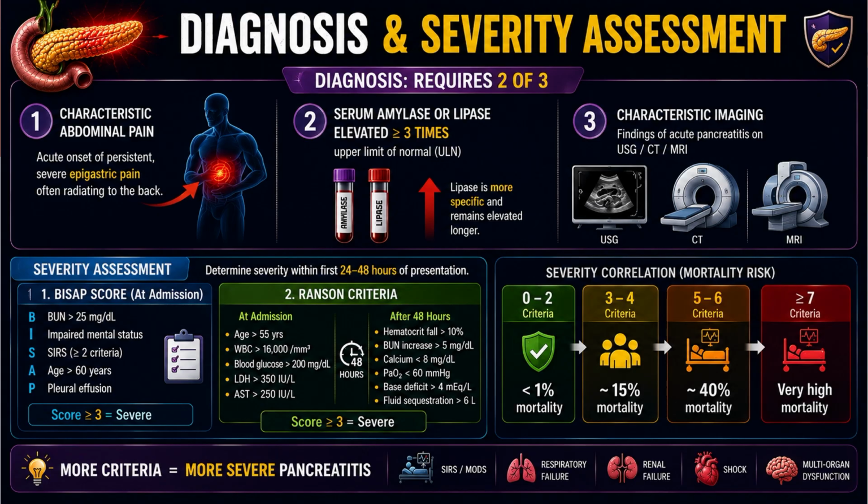Now let's discuss the severity assessment. First scoring system is BISAP. B is blood urea nitrogen above 25 mg per dL. I for impaired mental status. S for SIRS, 2 or more criteria.